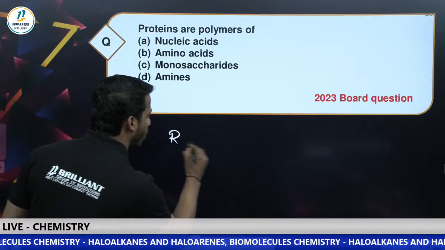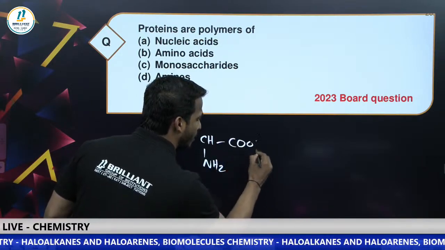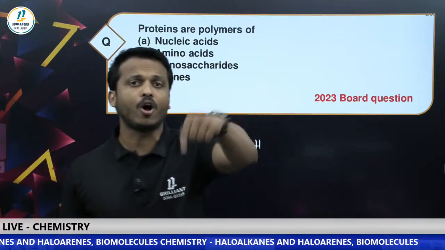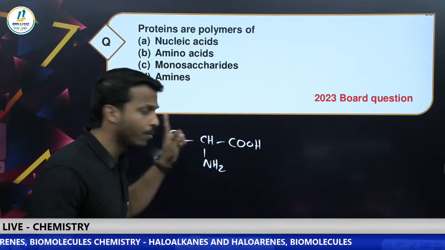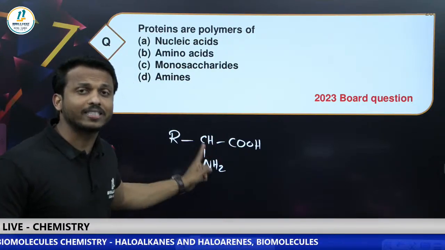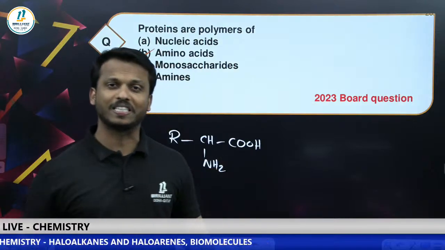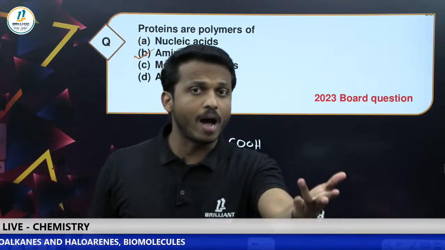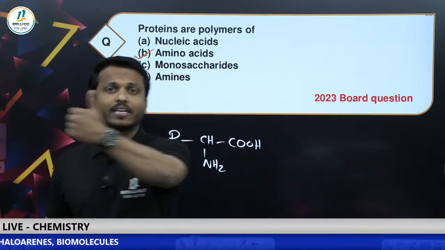Amino acid general formula RCHNH2COOH. Can I ask you one more question? As I told you dear all, be online. I want to discuss many things with you. So first thing, my question: the answer is ready, amino acid, no doubt, but my question is this one, amino acids are which one? Whether alpha amino acid, beta amino acid, gamma amino acid, delta amino acid.